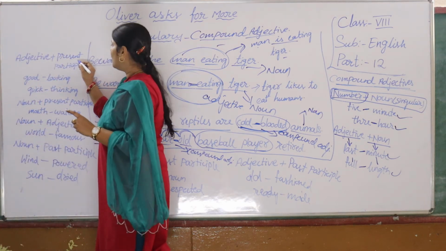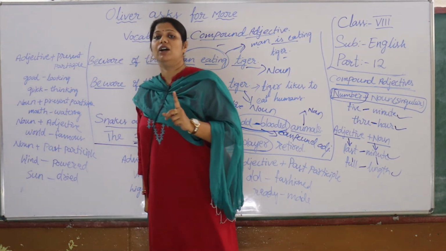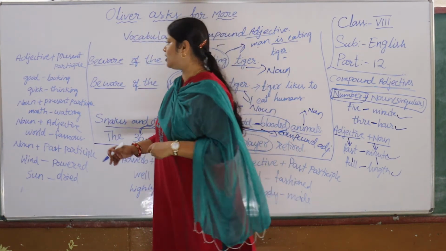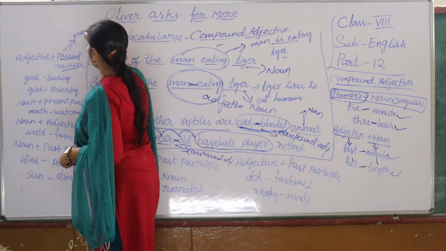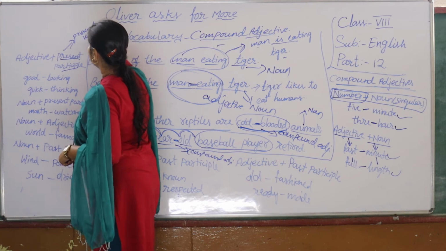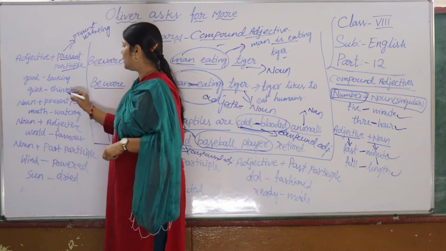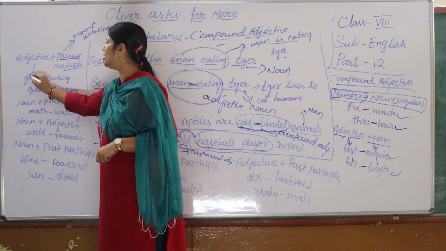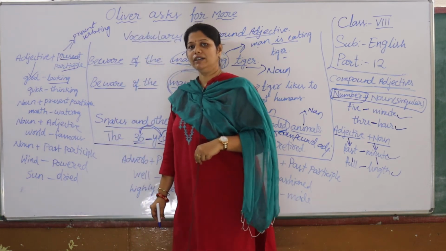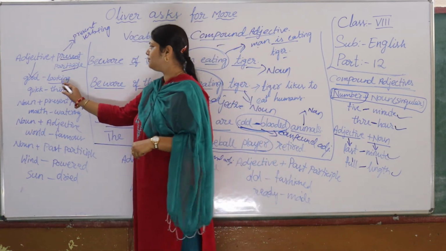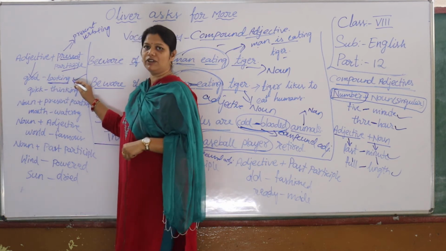Adjective with the present participle. Do you understand, children? A present participle is nothing but the verb when we add -ing. Present verb plus -ing will give you a present participle. For example, adjective good, present participle looking. My friend is a good-looking guy. See, good-looking. Here, this is your present participle with the -ing verb.